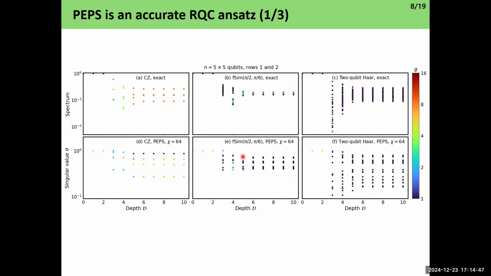So we first proved that PEPS is an accurate representation of random quantum circuits by comparing several physical quantities. We first compare the entanglement entropy spectrum for different two-qubit gate sets. The two-qubit gates are just controlled-Z gates, fermionic simulations, and random U4, meaning two-qubit Haar gates. We can see that they all coincide nicely. They all resemble each other for exact simulation. So PEPS simulation is a good approximation of the exact simulation.